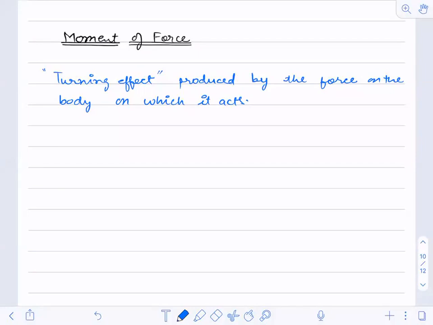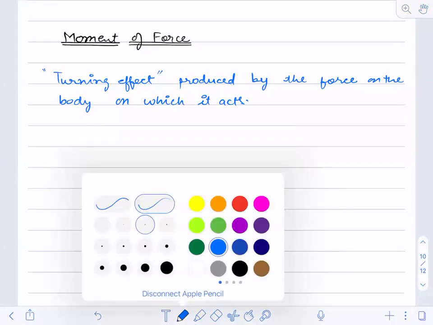Okay, so I guess most of you would have understood by now what moment of force is.